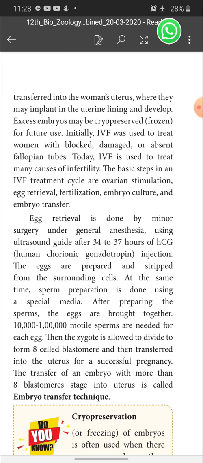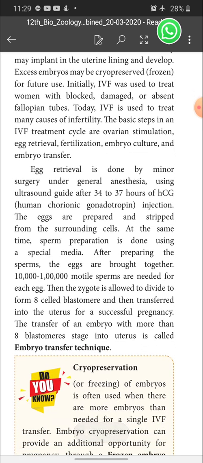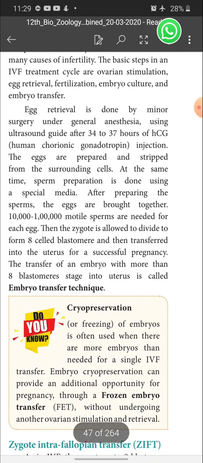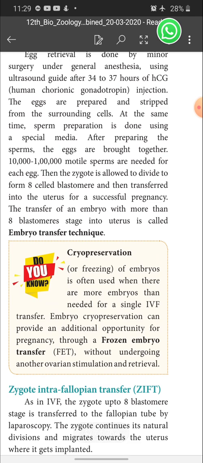Then the zygote is allowed to divide to form 8-celled blastomere and then transferred into the uterus for a successful pregnancy. Then the transfer of an embryo with more than 8 blastomere stage into the uterus is called embryo transfer technique. See children, as per the procedure, the fertilized egg should be transferred into the uterus at the 8-cell stage. When you transfer the embryo after the 8-cell stage, then it is called what? Embryo transfer technique. See here it is given as cryopreservation.